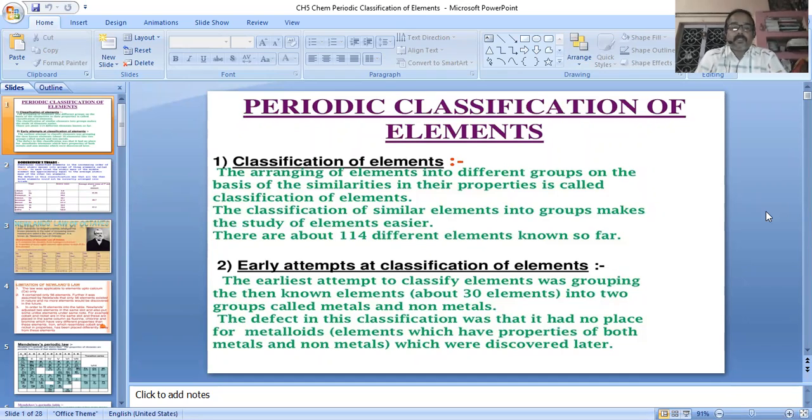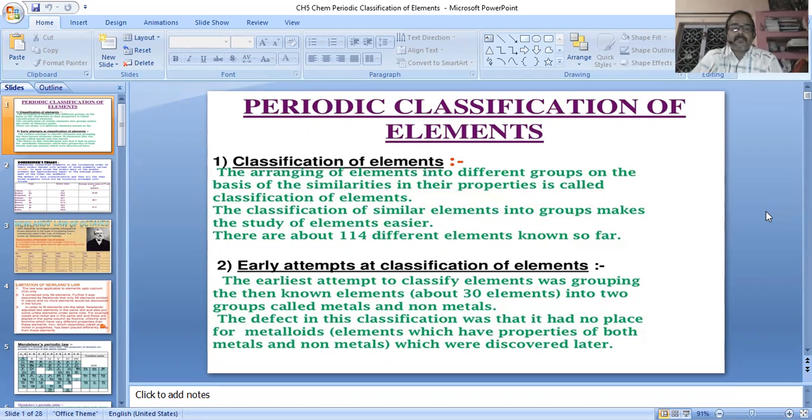Dear students, today we start a new chapter, periodic classification of elements. At this time, 118 elements are known, and these elements are divided into metals, non-metals and metalloids, and also into solids, liquids and gases according to their physical state. So all these types of elements are set up